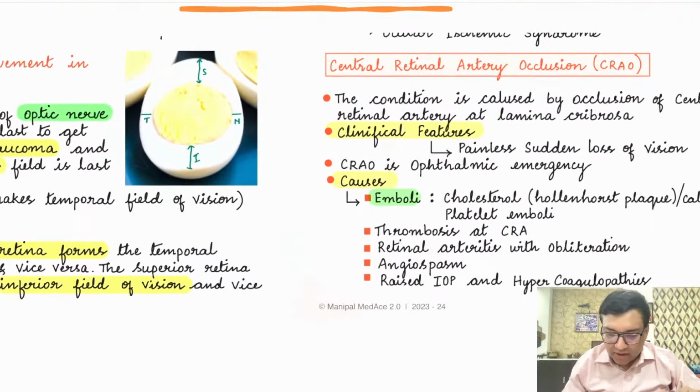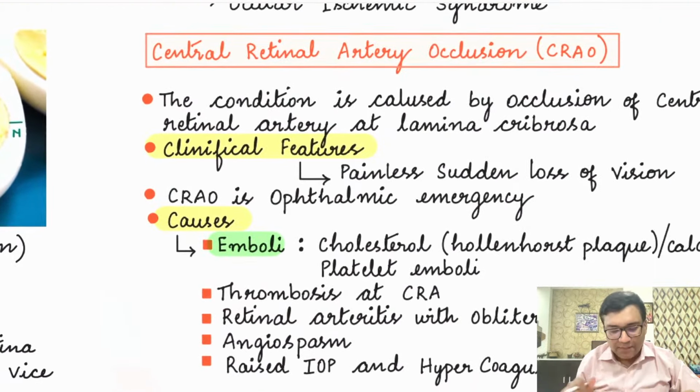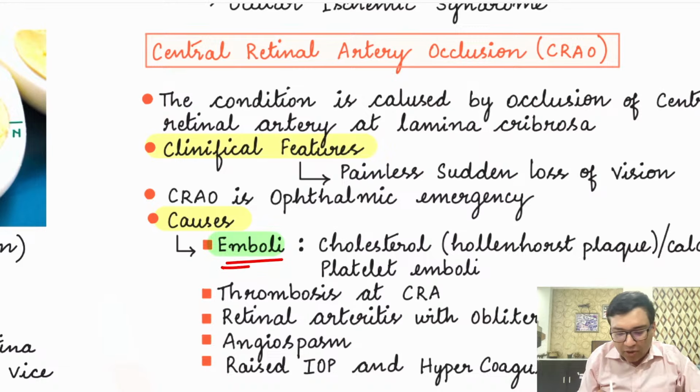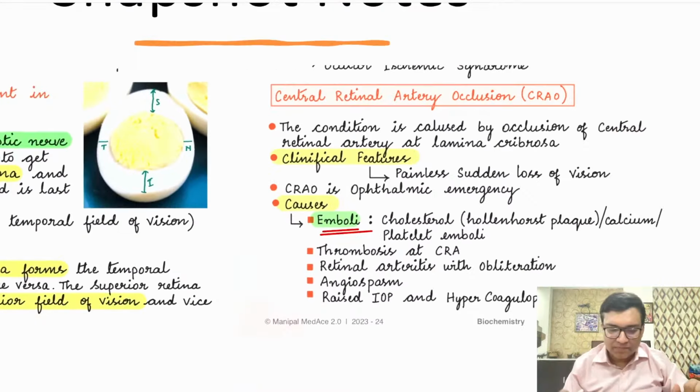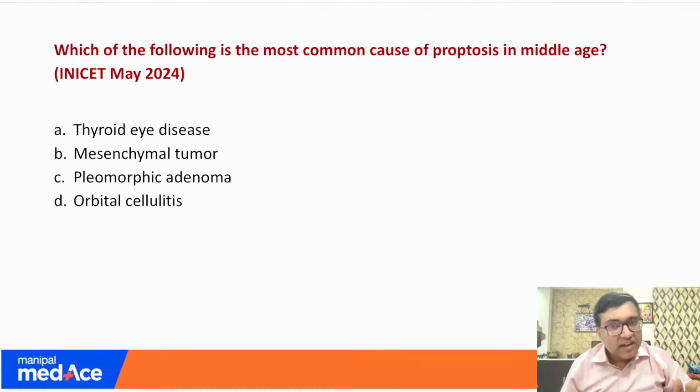And when we were talking about the central retinal artery occlusion, we have specifically written about the role of emboli. So the embolic phenomenon is a risk factor for the central retinal artery occlusion as well as branch retinal artery occlusion. Is it clear? Okay, let's move to our next question.